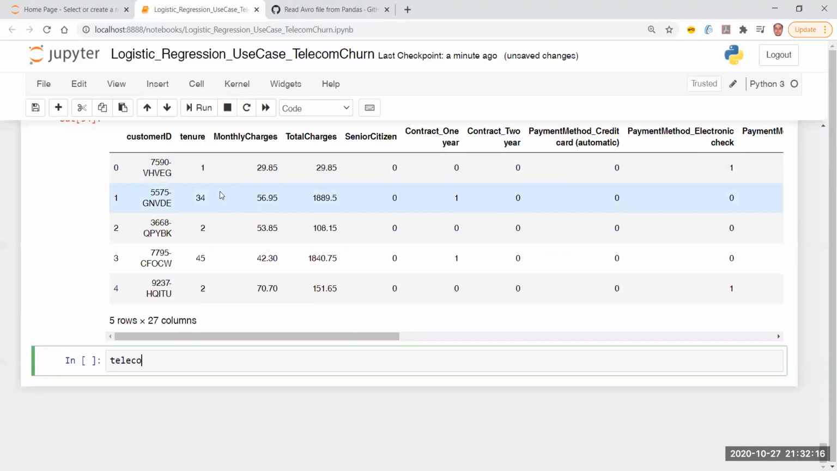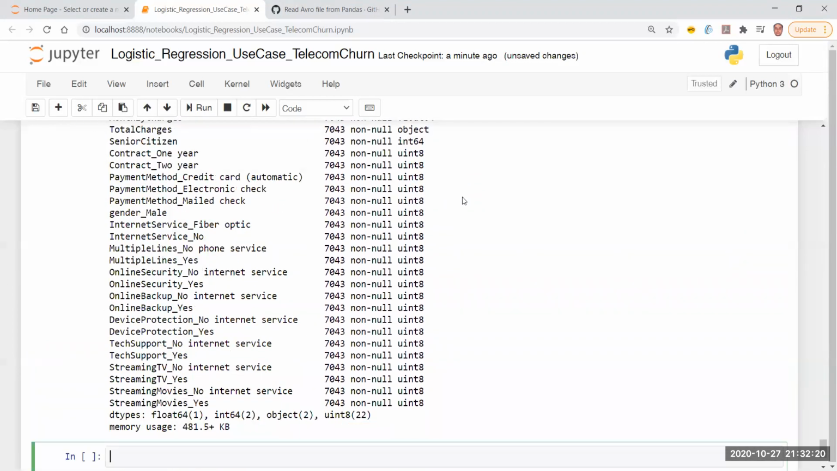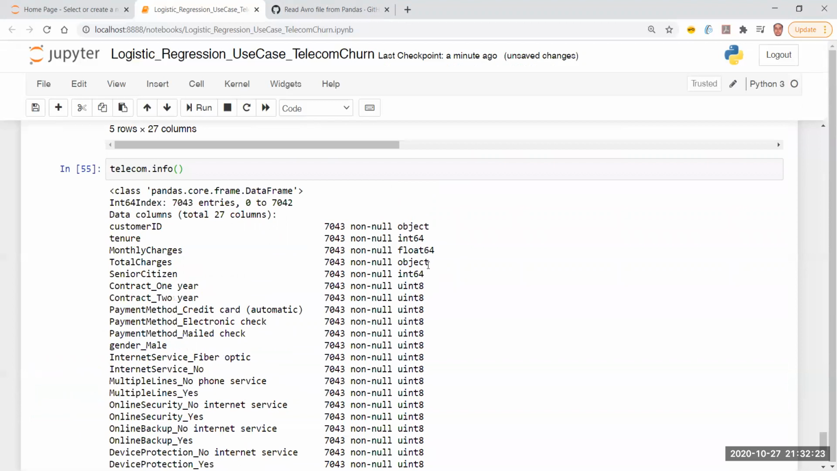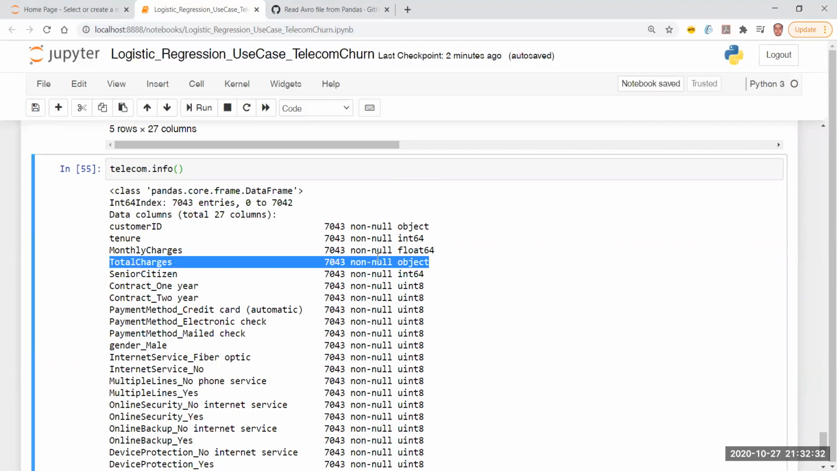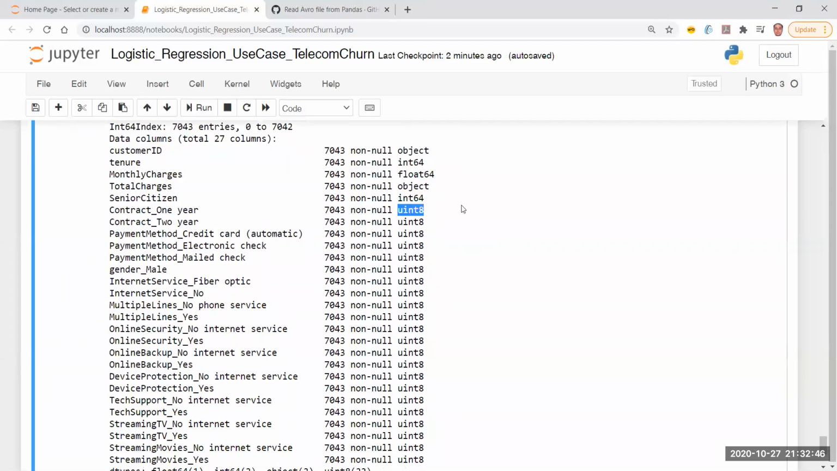Let me just do a telecom.info. I should be able to see how many data we have. Almost all of the data is converted into a number other than total charges. Total charges I have to deal with. There's something I missed out. I thought this is a numeric value, but let's say total charges is also a number in a string. I have to convert it into a number. I missed it, so I will be doing that. But barring that field, tenure and monthly charges are already float, and everything else is converted into unsigned integers, byte size 8.